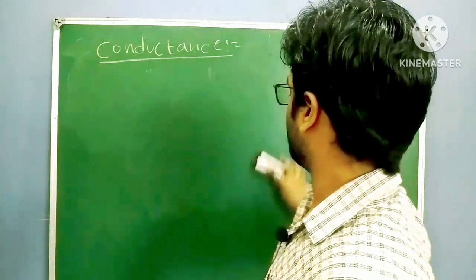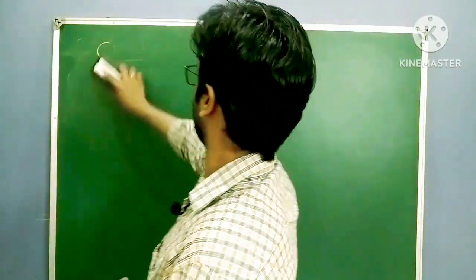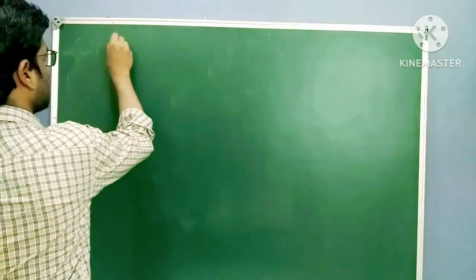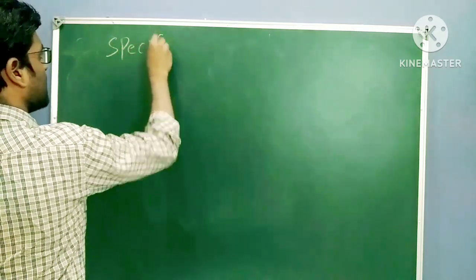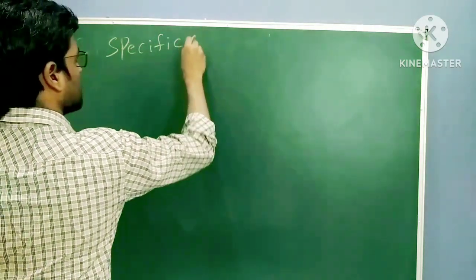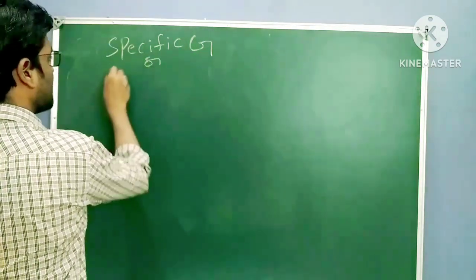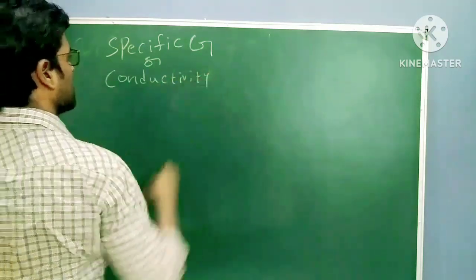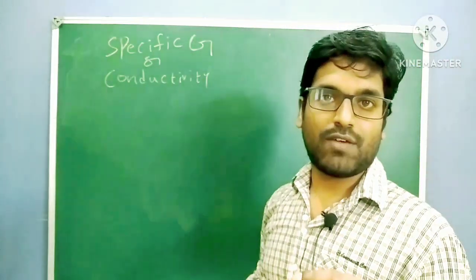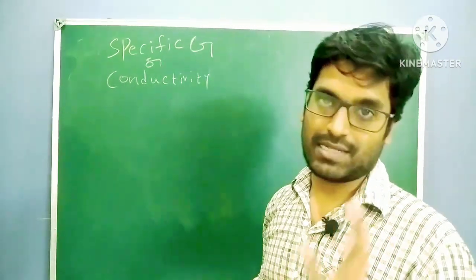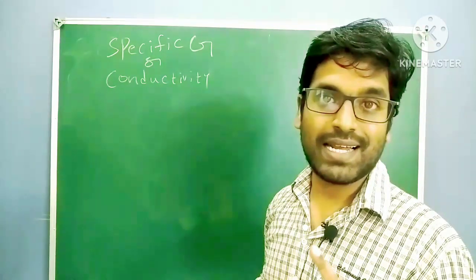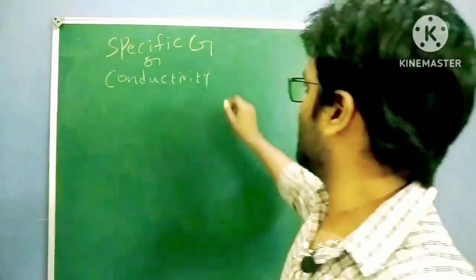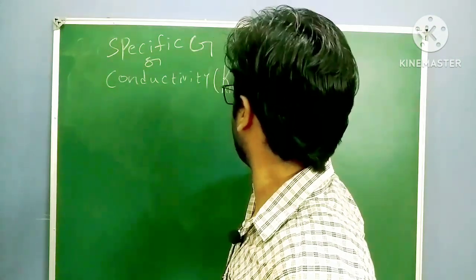Specific conductance is also called conductivity. Simple. Again the same definition, but the only thing that changes is the rate of flow of charges in an electrolyte solution is conductance. There I didn't mention any specific amount, but here specific conductance or conductivity is represented with kappa. This is the one thing.